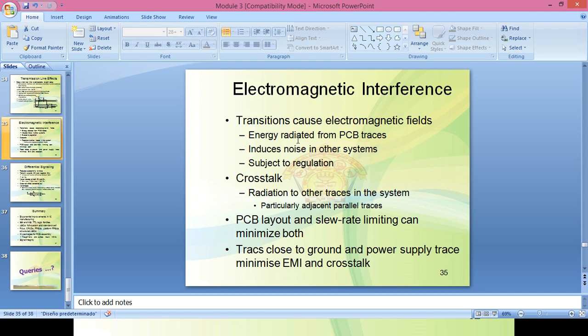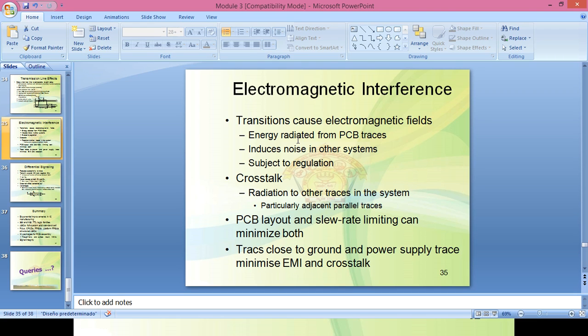It is subject to regulations. There are government and other regulations that limit the amount of electromagnetic interference, so we have to take care that the electromagnetic noise, EMI, stays within limits. Those rules and regulations are given by the government regulatory body or other regulatory bodies.